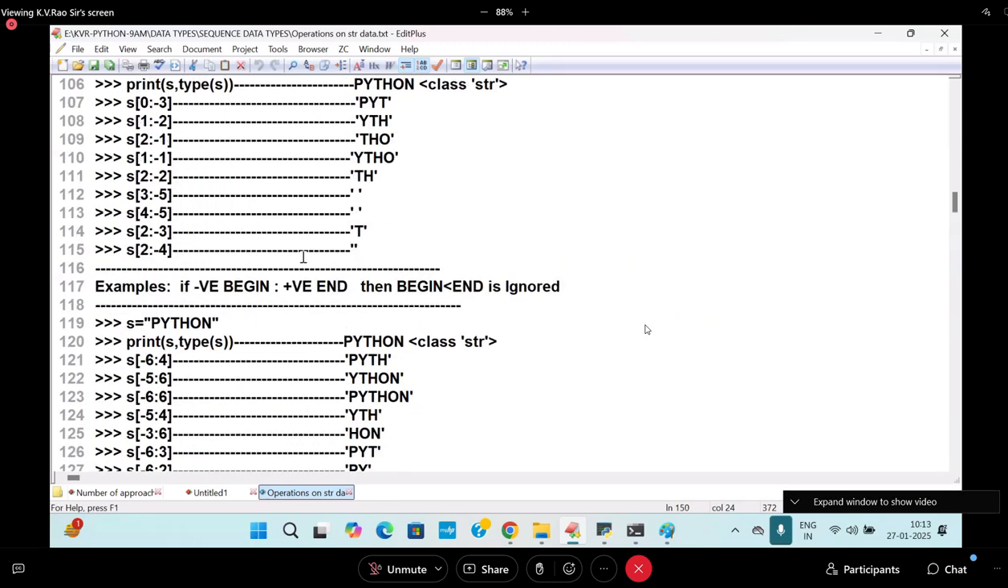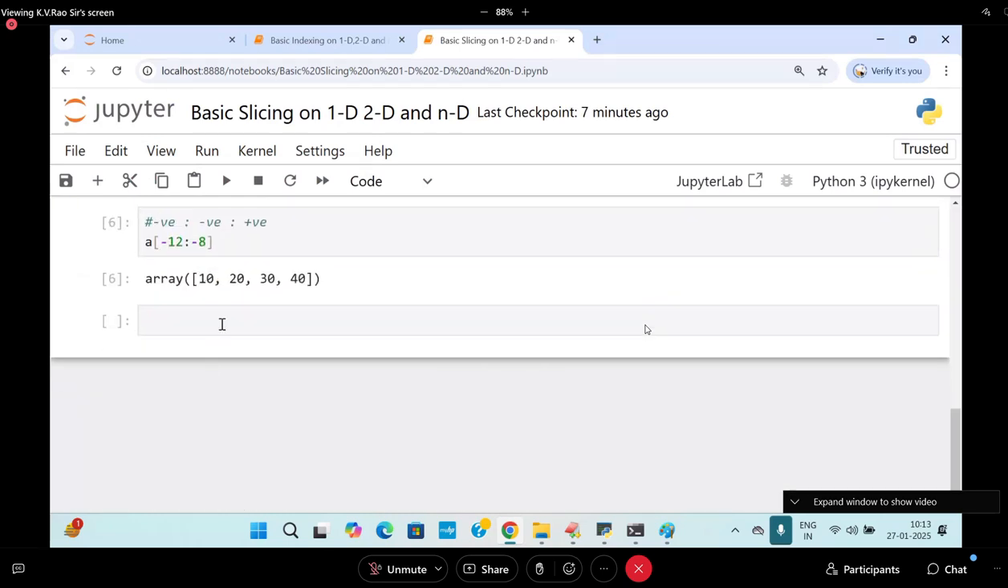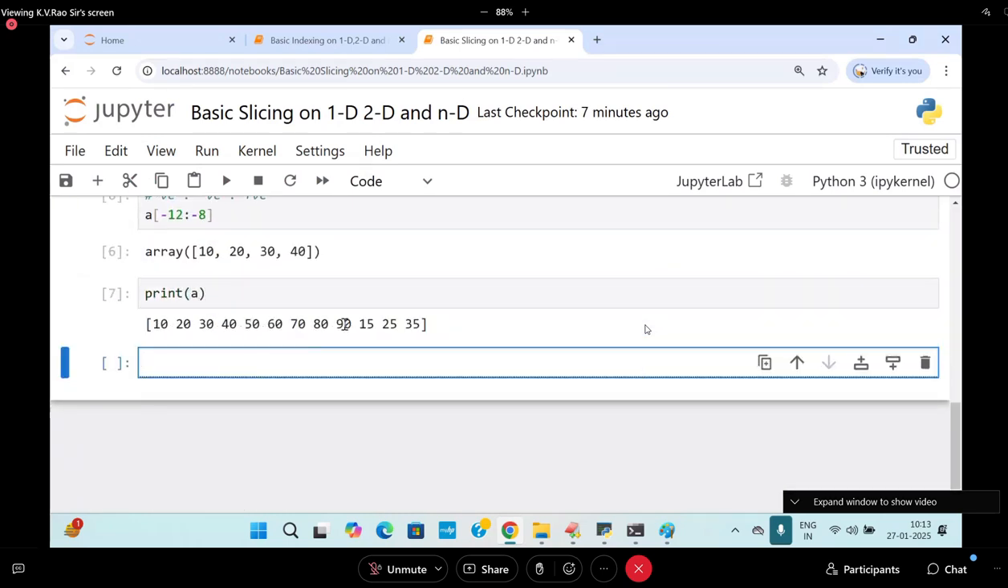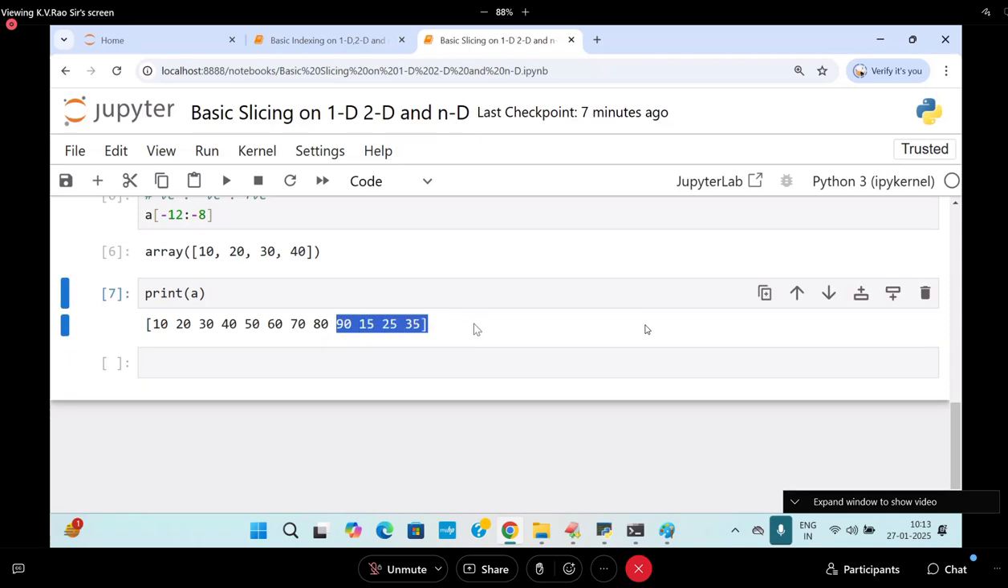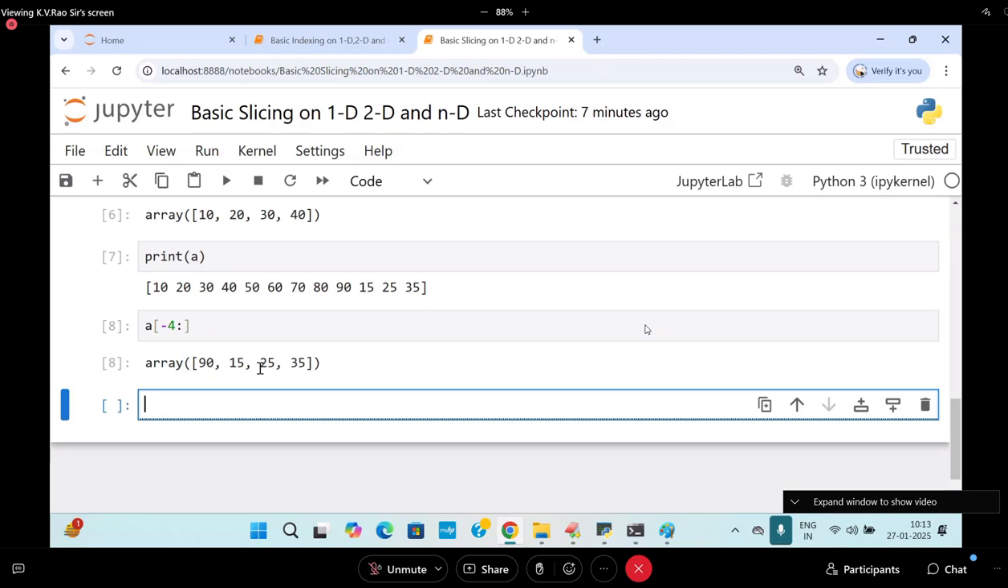All these syntaxes I am using as it is now. Prerequisite is our Python language. So here I am writing print of A. I want 90 onwards up to the last. Minus 1, minus 2, minus 3, minus 4. A of minus 4 colon, to last. Which direction? Forward direction.